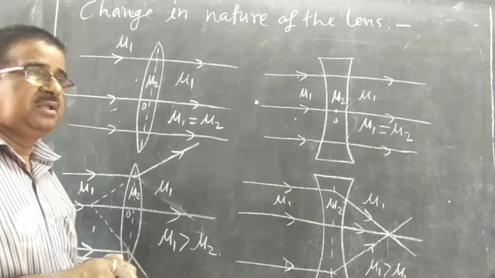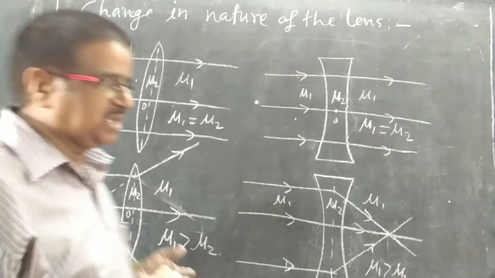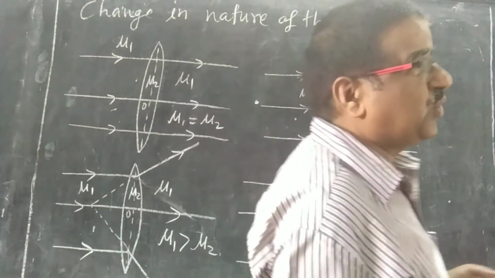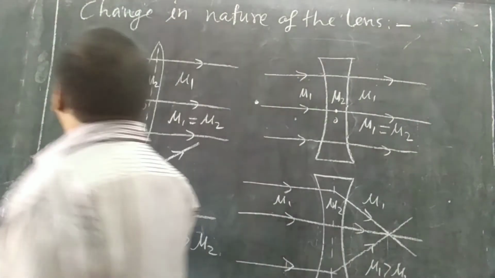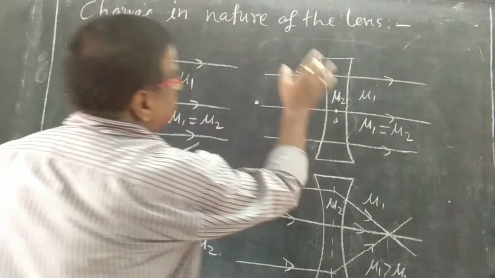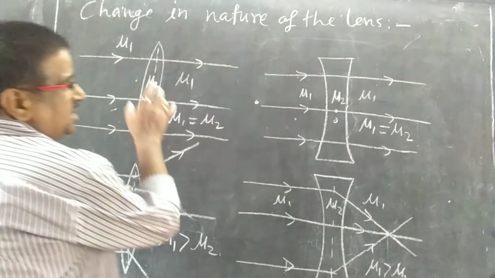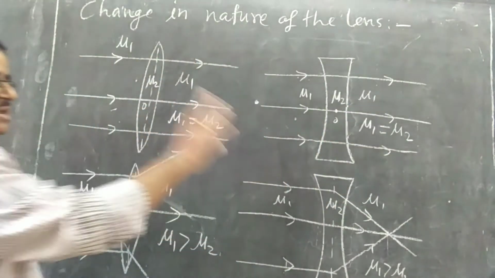We are using this lens in air. Many times we are using it in air. That is why, with respect to air, we are telling that this lens is a converging lens and this lens is a diverging lens. This is convex and it is converging. This is concave, it is diverging.